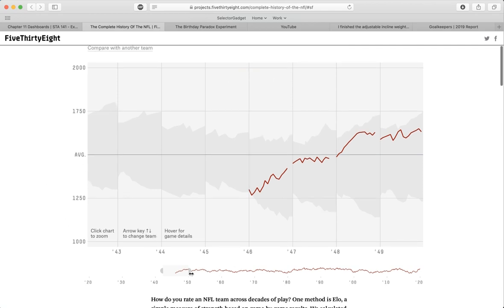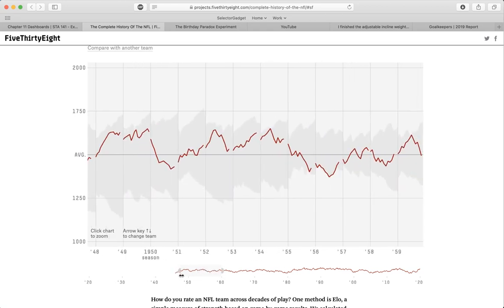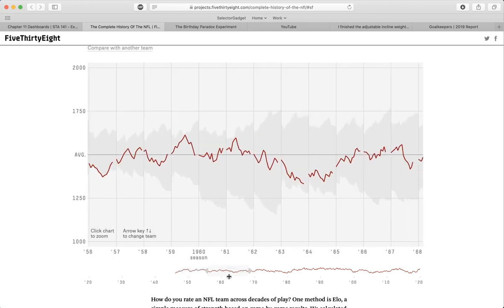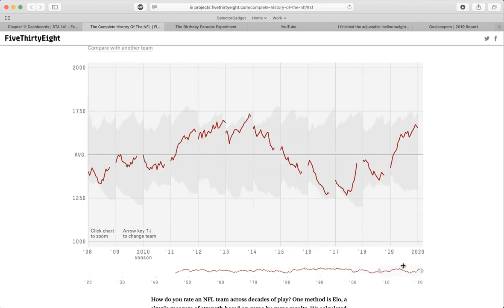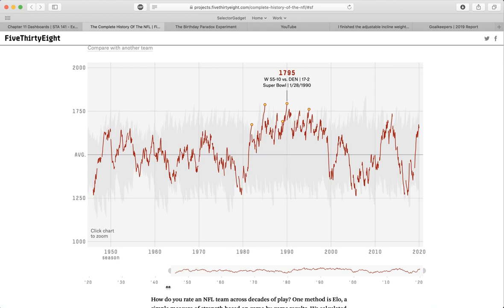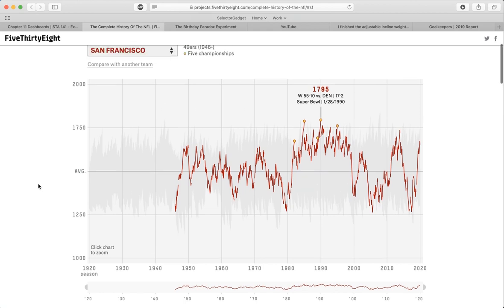At the bottom, we've got this little thing that I can scroll around and say, if I only care about a sliding window, I can slide this around. So I can mess around with how this graph looks, but by default, I think it starts out just looking at the whole history of the NFL.